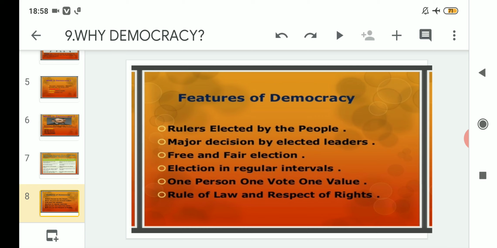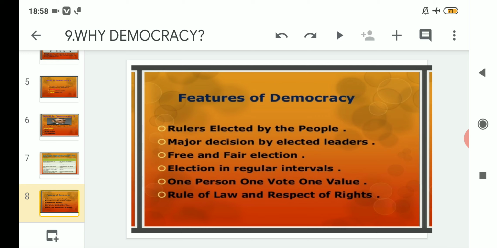The first and most important feature of democracy is that the rulers are elected by whom? By us, by the people of that particular country which follows the democratic form of government. And we elect these leaders or rulers through our right to vote.